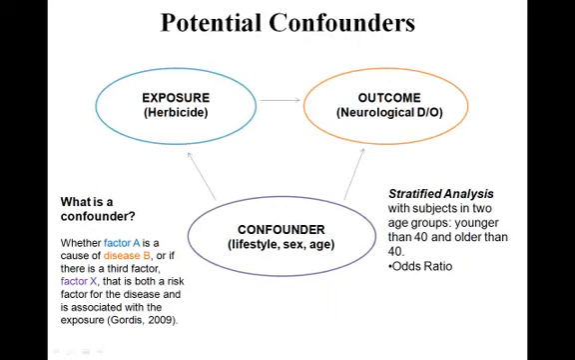What is a confounder? Whether factor A is the cause of disease B, or if there is a third factor, factor X, that is both a risk factor for the disease and is associated with the exposure. In this case, the confounders will be lifestyle, sex, and age. Lifestyle can act as a third variable in this study because the life of an agriculture worker is to be around herbicide exposure.